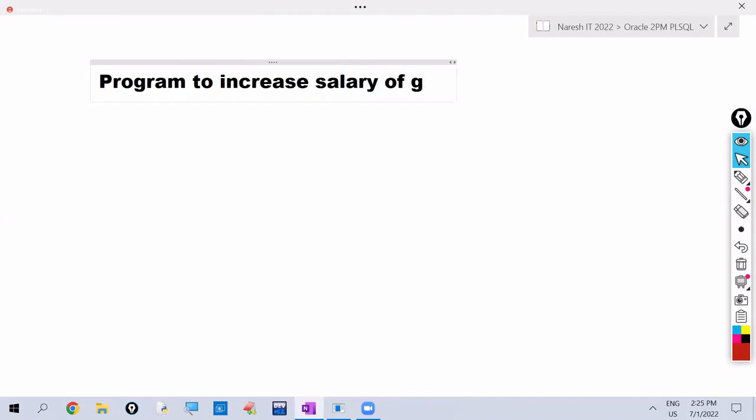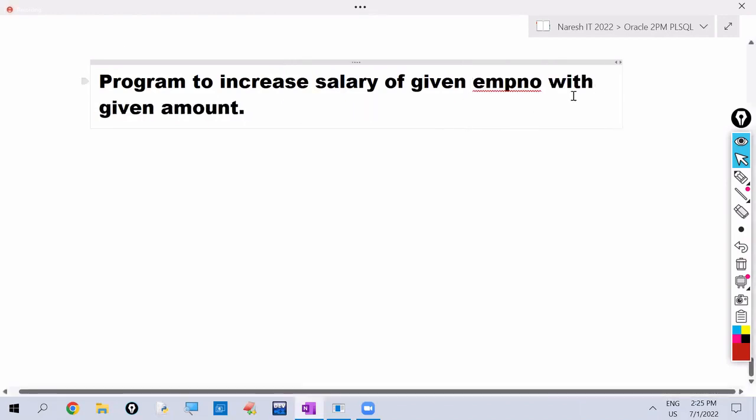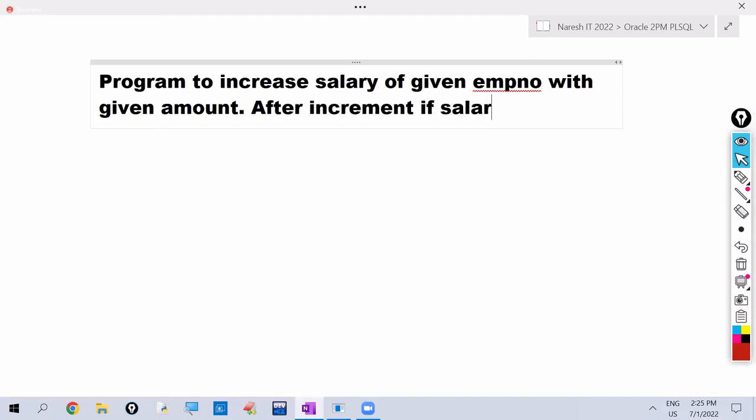This is the program to increase salary of a given employee number with a given amount. After increment, if salary is more than 10,000, cancel it. Otherwise, save it. This is the question.